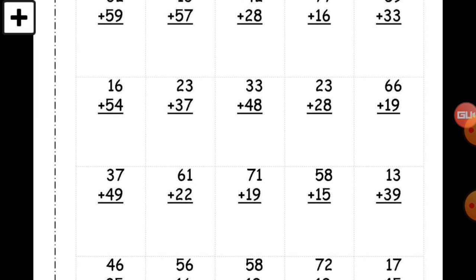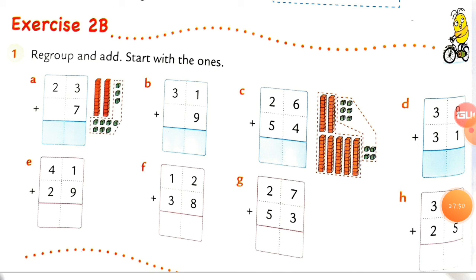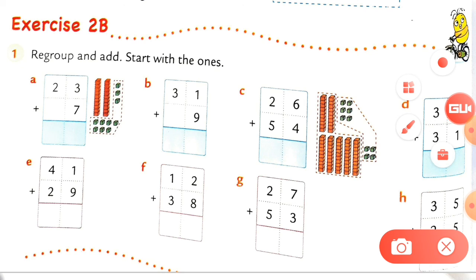Okay, this is the exercise, this is the worksheet. Now this worksheet is remaining, right? Exercise 2b. Exercise 2a we had done in the previous lecture. Now this is exercise 2b. See this number a here. Here is 3 plus 7 at the ones column. So how much is it? 3 plus 7, just count it. 3 plus 7 is equal to 10.